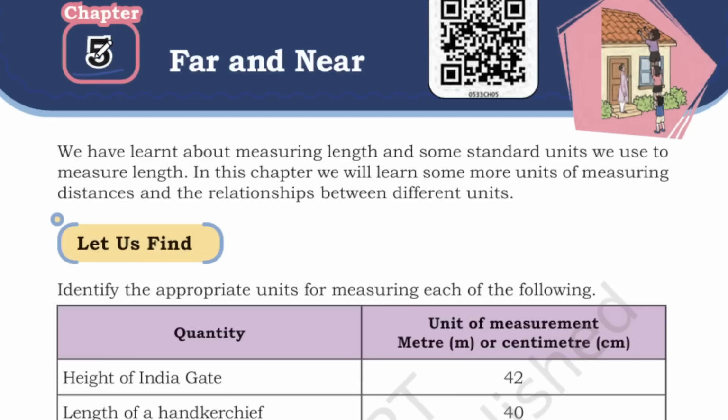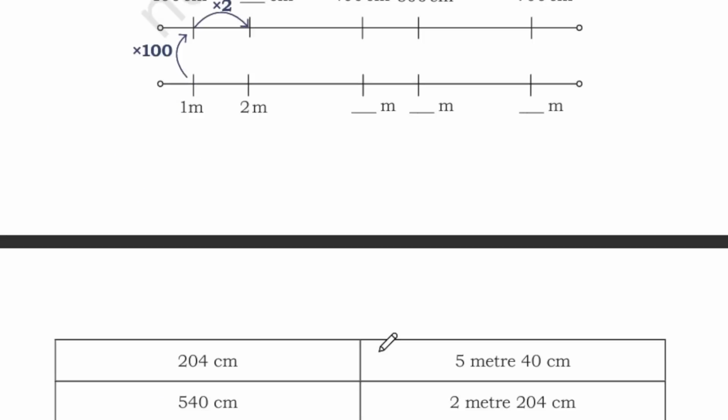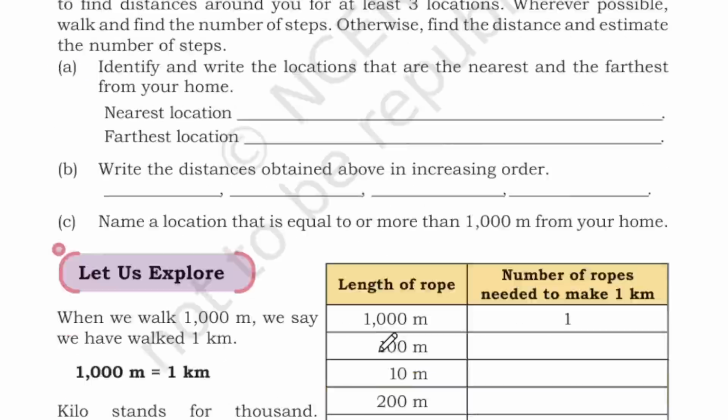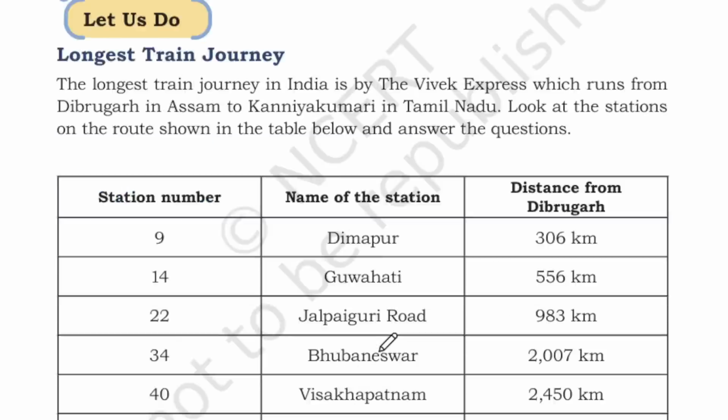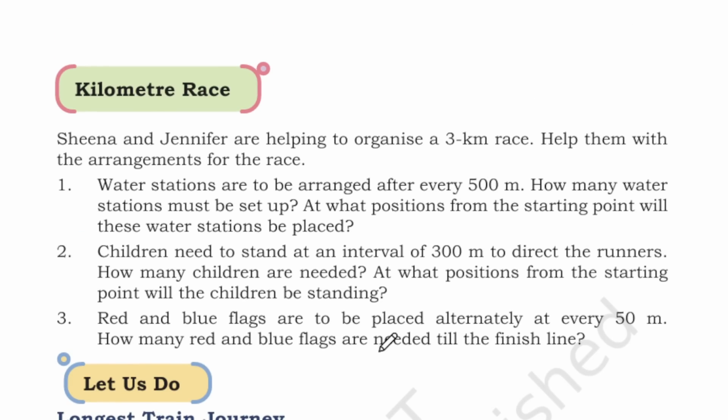So, today we are going to see class 5 maths chapter number 5, Far and Near. This is the part 2 video. Those who missed to watch the part 1 video, first complete the part 1 video and then you can start part 2. Okay, so these pages are already covered. Now we have to go to page number 60, Kilometer Race.